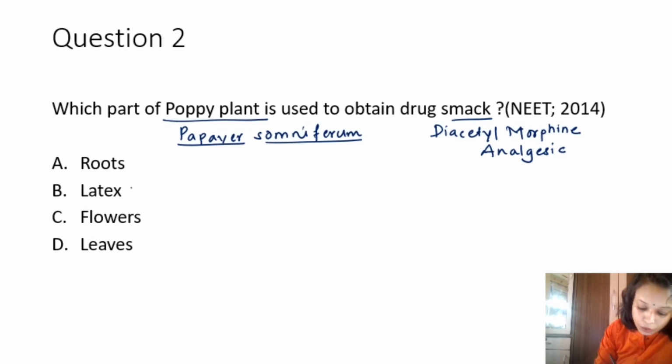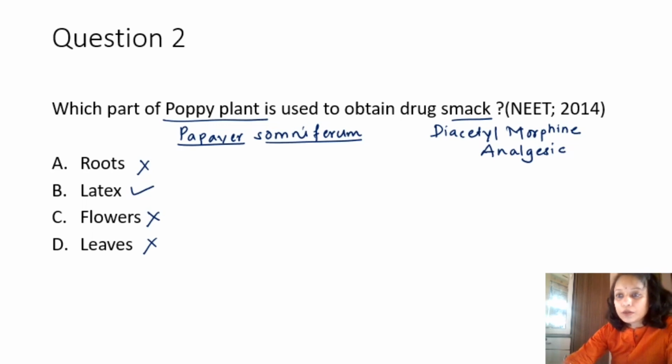So the answer will be latex. Roots are not in use. Flowers can't be in use. Leaves are not used to make smack. So the correct answer here is latex. Move on to the next question.